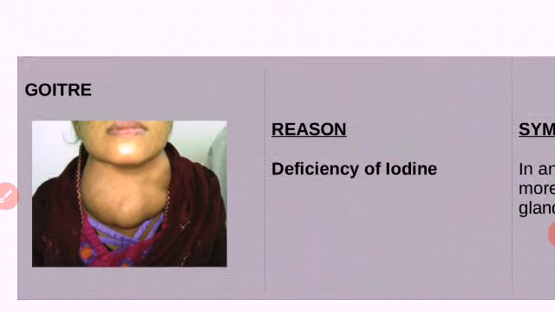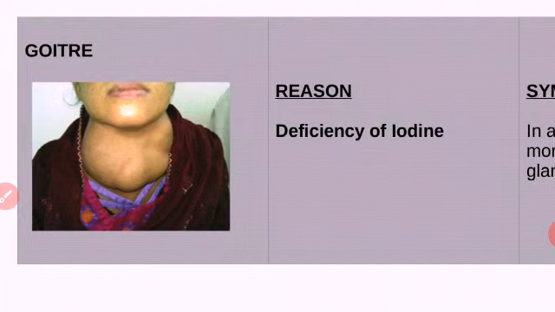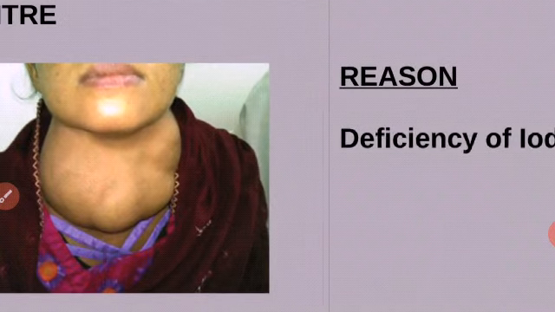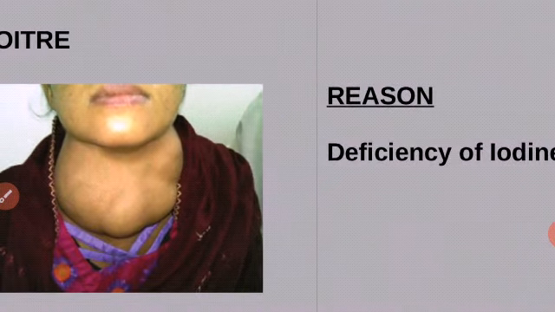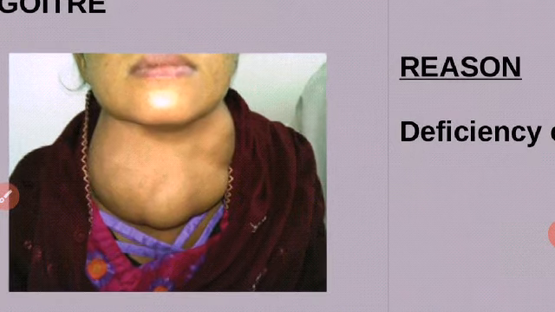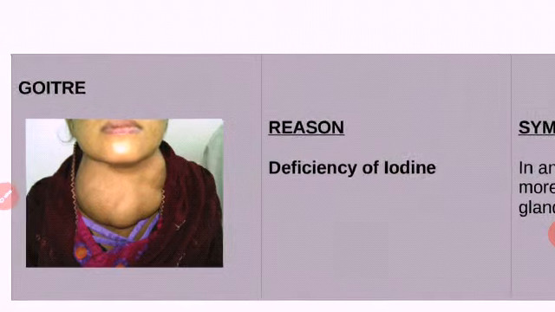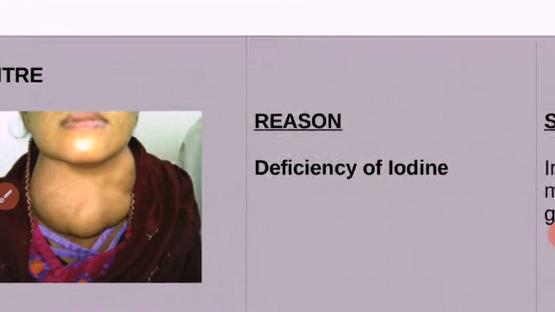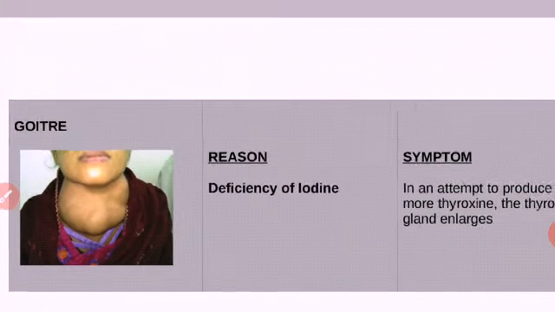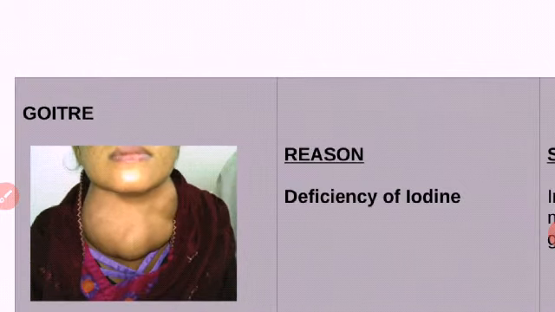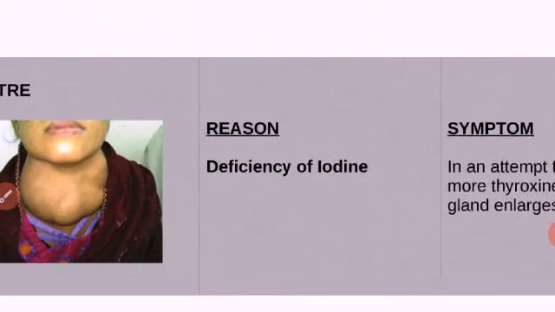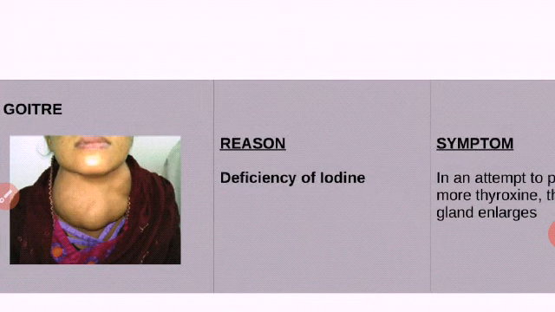You might have heard about goiter. This is a photo of a patient having goiter. Here, what is the difference? Is it a normal neck? There is swelling in the neck. This is one of the main symptoms. The reason for goiter is deficiency of iodine.